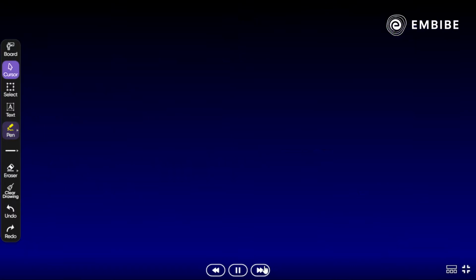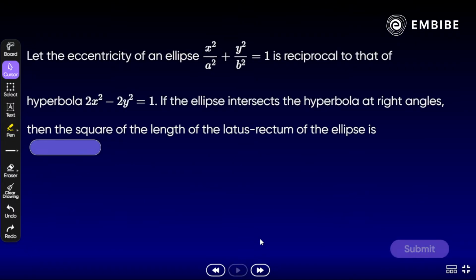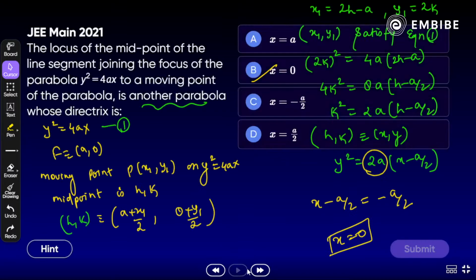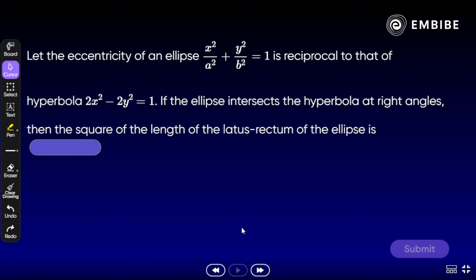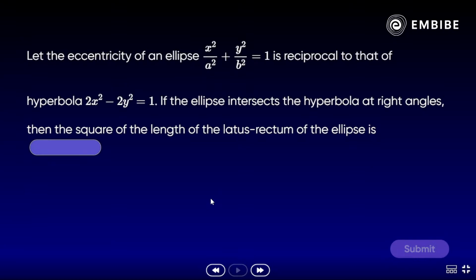Now focus on the next question. I think we are done with the parabola; our parabola portion is over. Take a look here, an important question from the next segment, that is ellipse and hyperbola. Very important but easy. The year is not written here, but definitely this is a 2022 question.